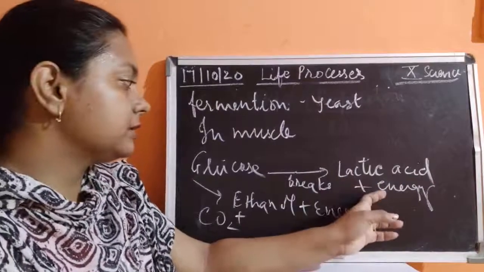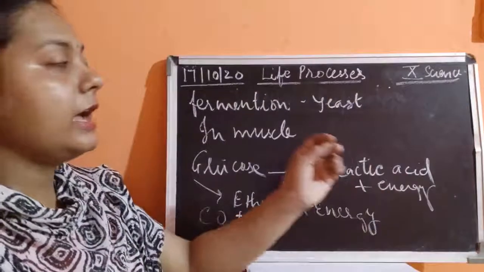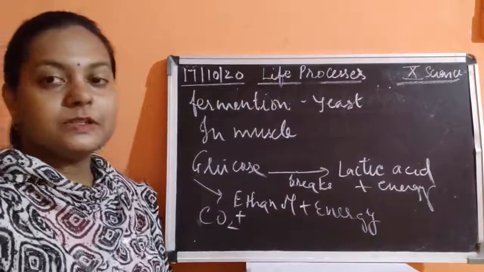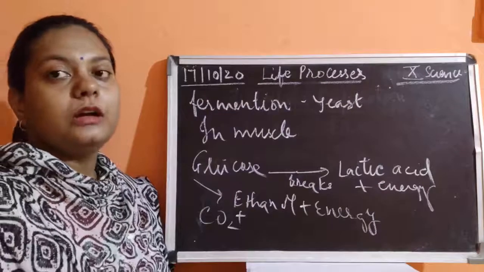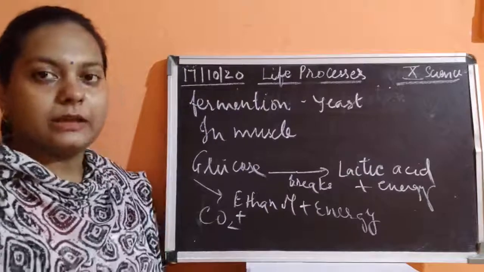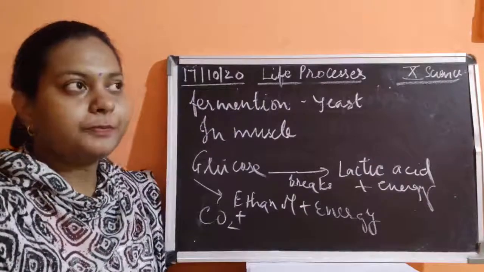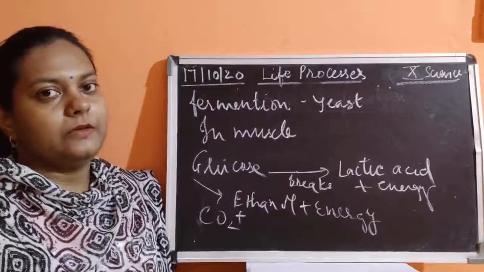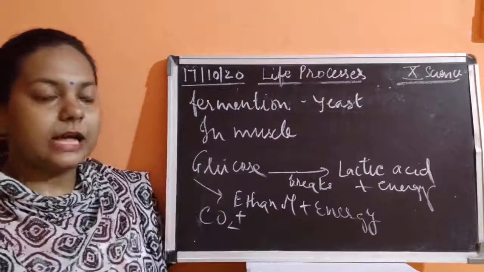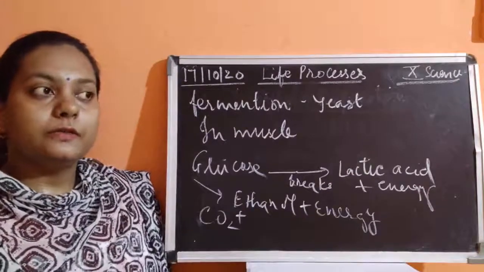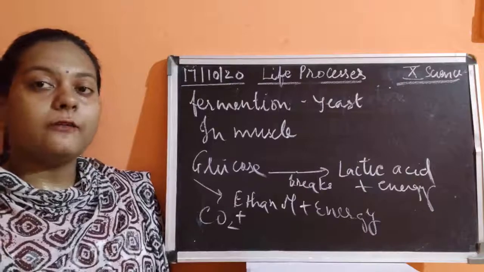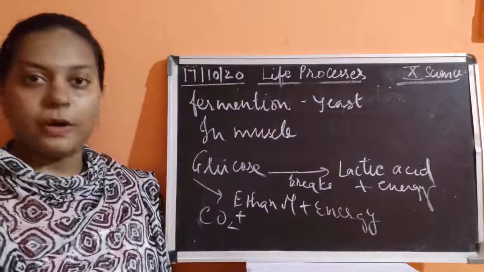Okay, so what we are studying is the anaerobic type of respiration which is taking place in the muscles. And children, please remember that this happens when our muscles undergo the anaerobic mode of respiration. See, when the demand is high, which demand am I talking about? The demand for oxygen is high. When is the demand of oxygen very high? When you are doing some strenuous job, whenever you are doing physical activities, like if you are running or on a brisk walk, then the muscles of our legs require more energy.